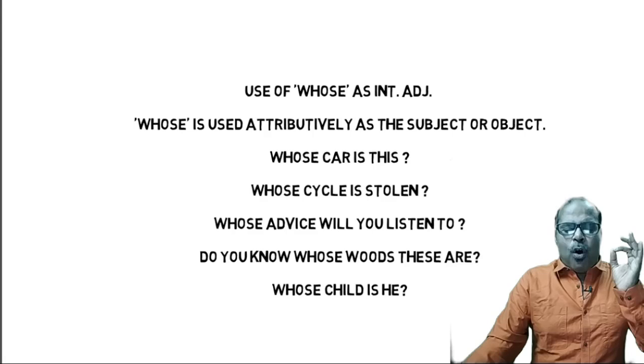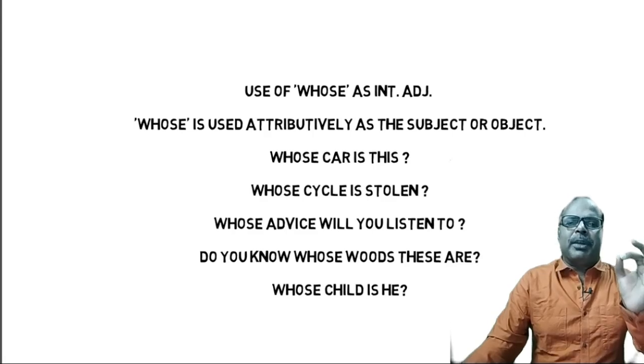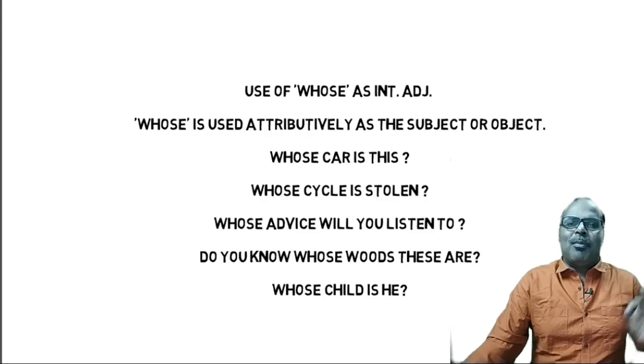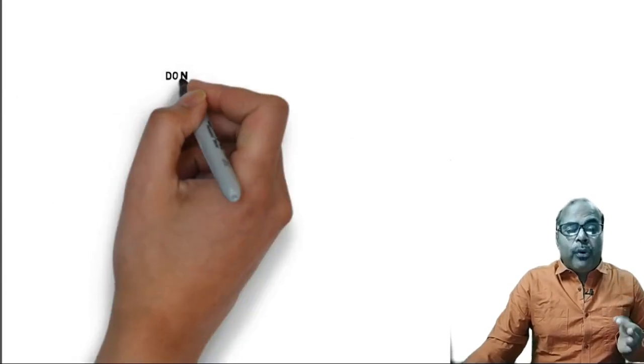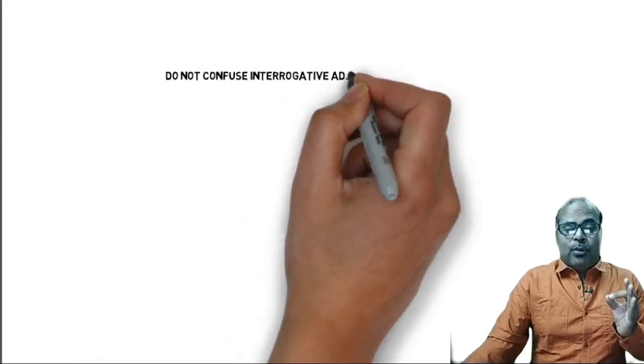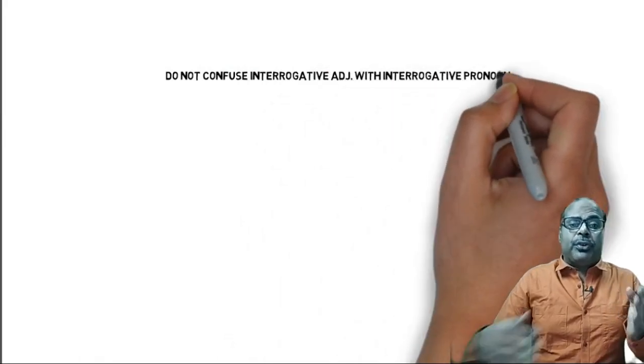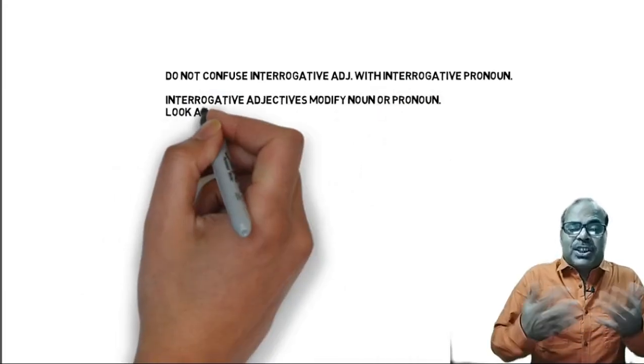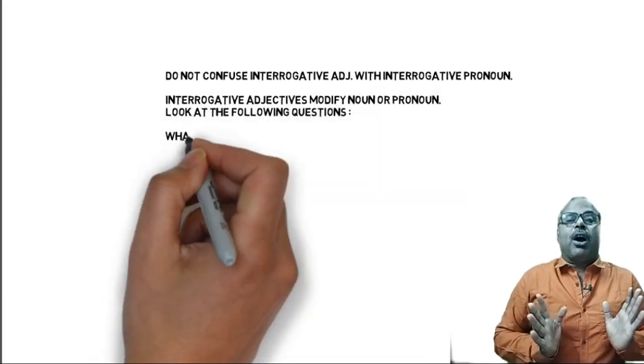So, the most important thing that should be remembered is, after whose, there must be the noun or the pronoun which is modified. Noun or noun equivalent. It is true in the case of what, it is true in the case of which also. Now, don't get confused with the interrogative adjective and interrogative pronoun.